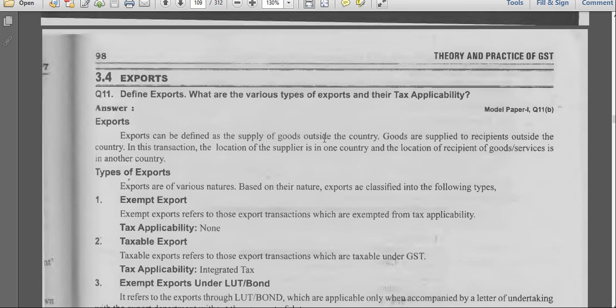What is the meaning of export? Purchase or sale? Sale, sir. Sale. Good. What is the meaning of import? Purchase. So in today's class I'll explain exports completely.